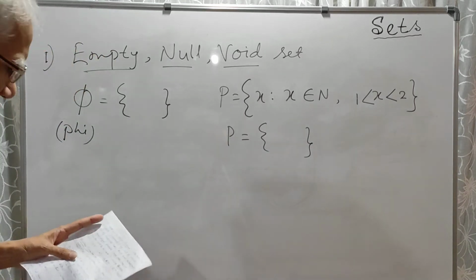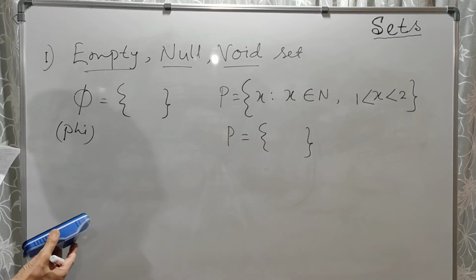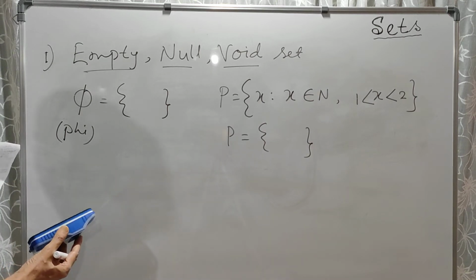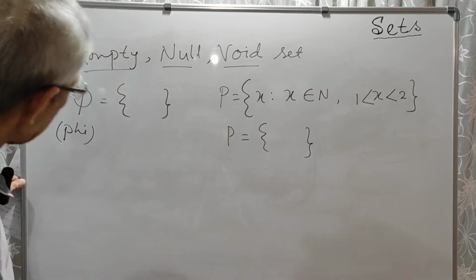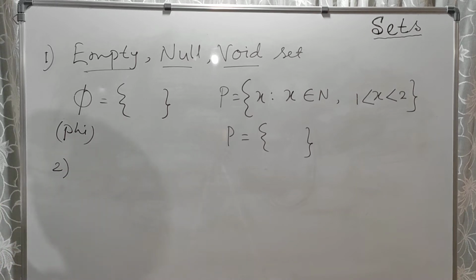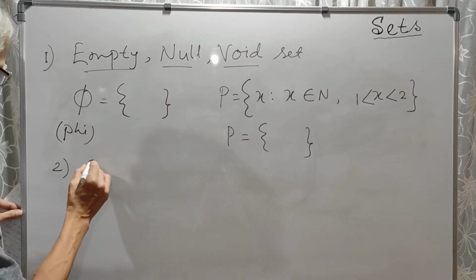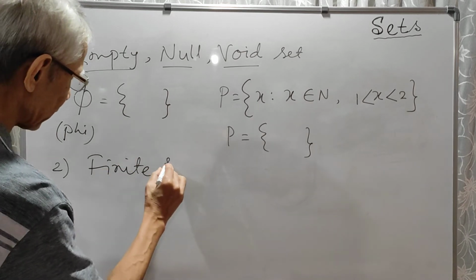So that way there are different types of sets. This null set is the first type of set. Then the second type is the finite set.